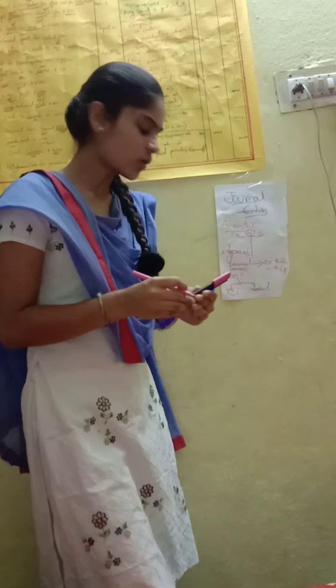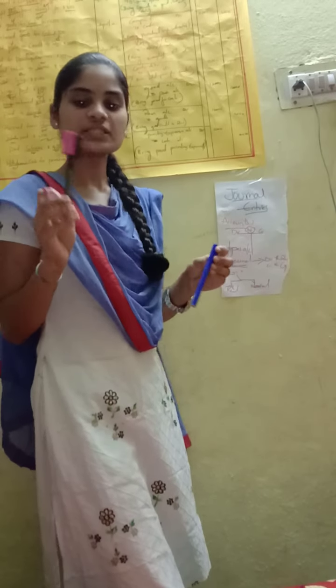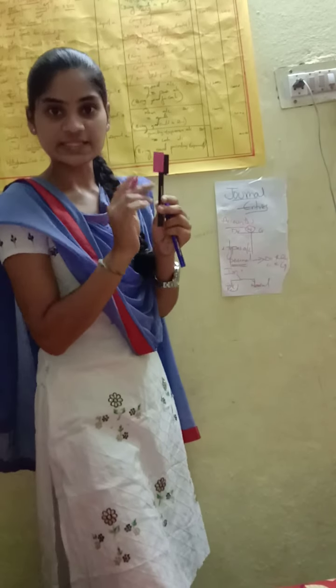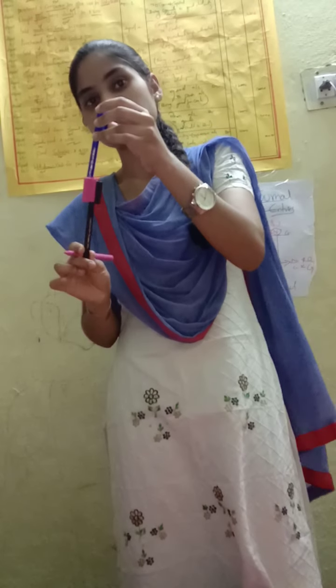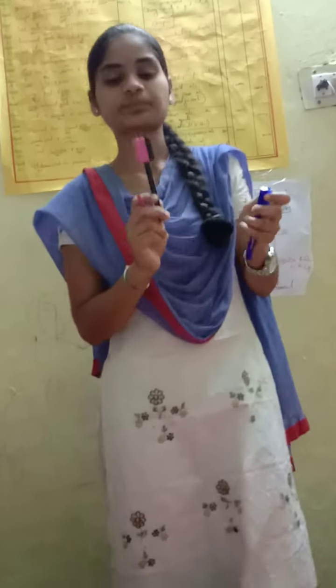If this hand is the business and this hand is property, when property comes into the business it is to be debited, and when property goes out from the business it is to be credited.